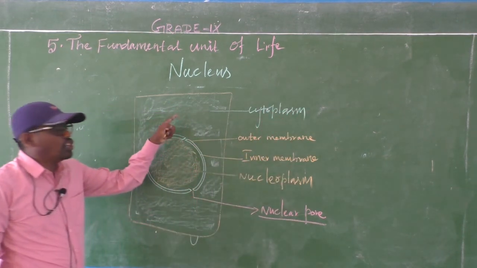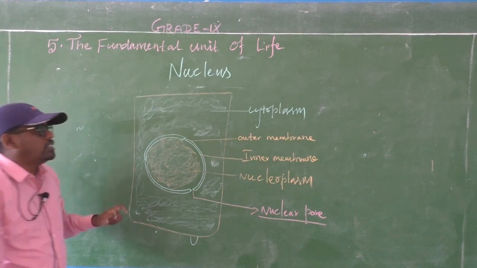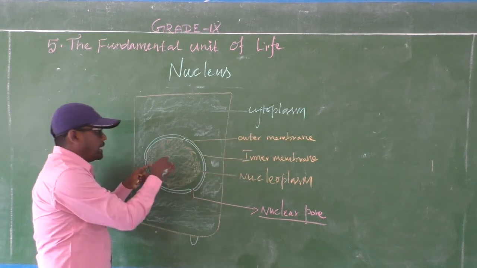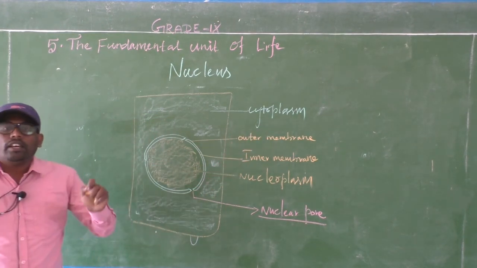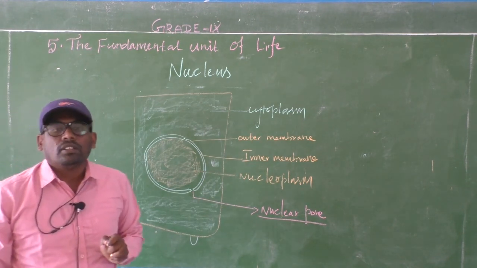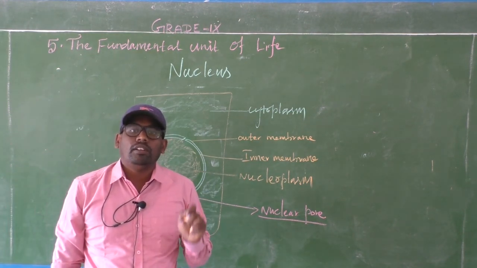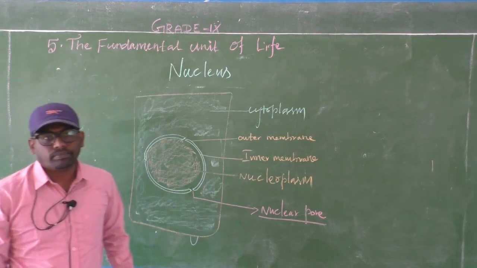This is also a jelly or fluid substance, but it is called cytoplasm. But inside the nucleus, the fluid substance is called nucleoplasm.